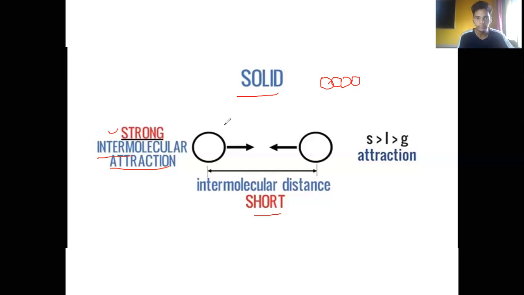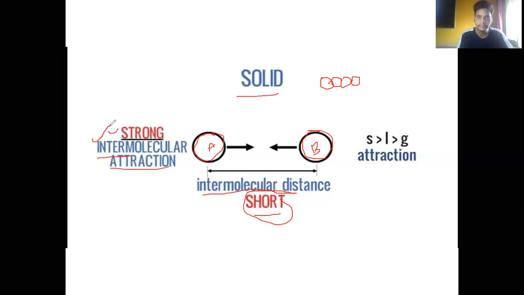You can see that these are two solid molecules. Suppose this is molecule A and this is molecule B. They are attracted towards each other because the distance between the two is very short, and because of this the intermolecular force of attraction between these two molecules is very strong.